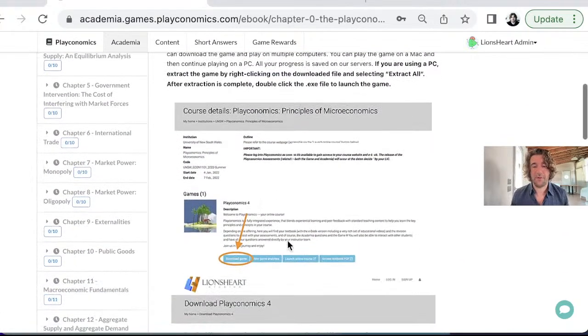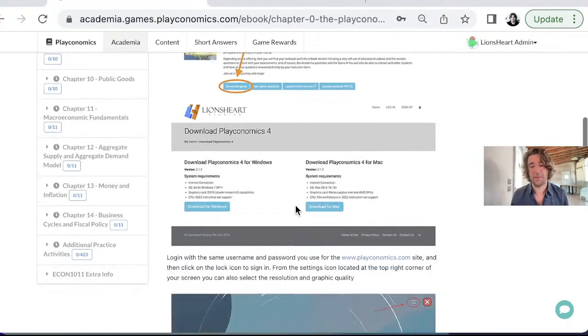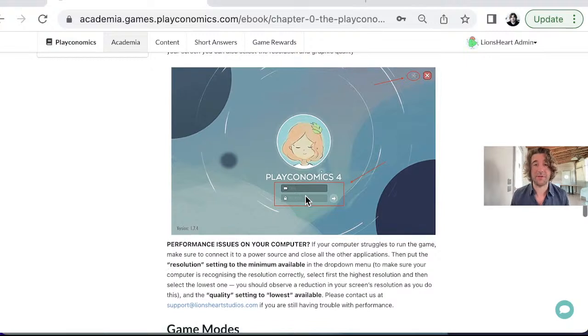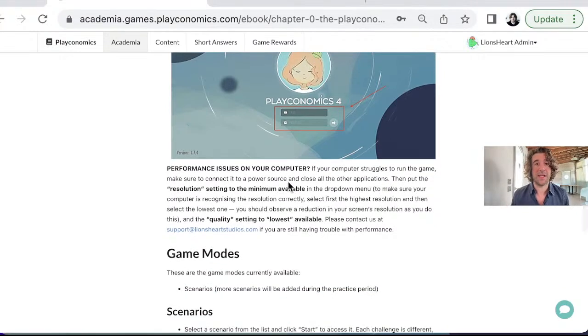Here we have the instructions on how to access the game, which I'm also going to show to you in a second. And maybe an important bit of information here about the settings. If your computer is seemingly struggling to run the game, don't worry, because you can change the settings. You should, in fact, reduce the resolution immediately if your computer is not supporting the current resolution. That will most likely solve all your problems, and the game will run just fine.